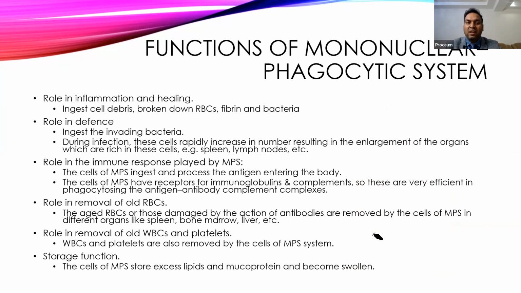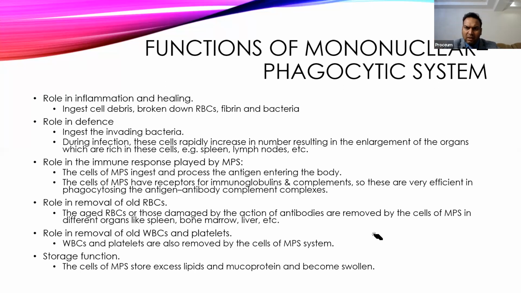Now, how does it function? It is like the first system which responds to infection. Whenever any foreign body or foreign organism comes, they will reach there and try to kill it. So it is the first defense mechanism which develops against any invading microorganism.